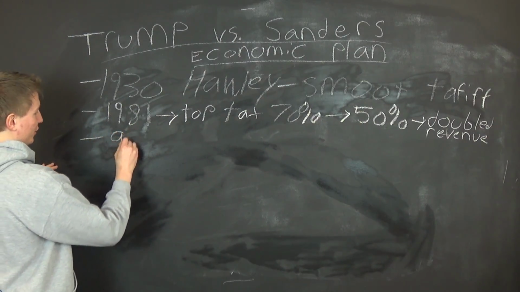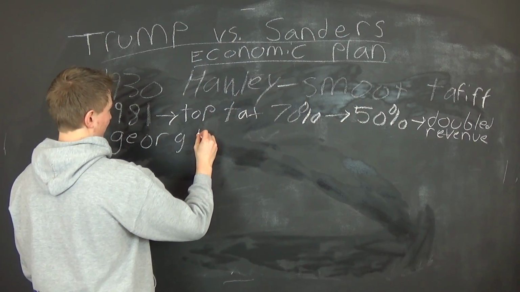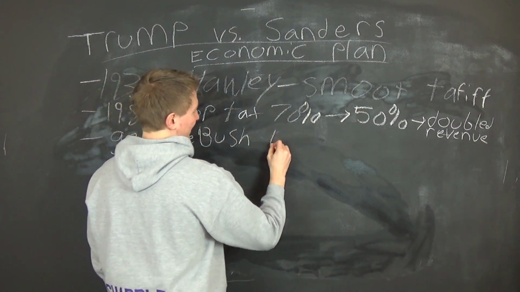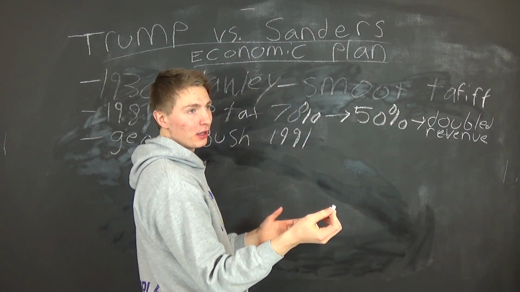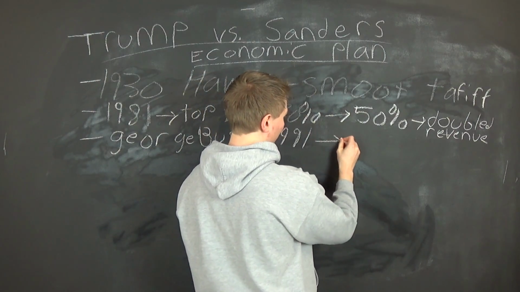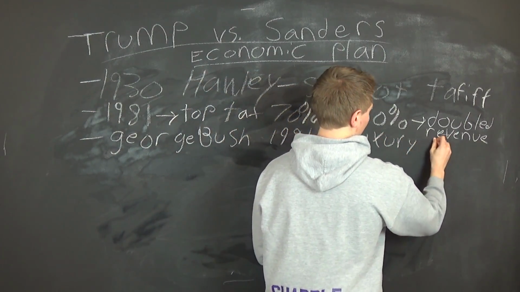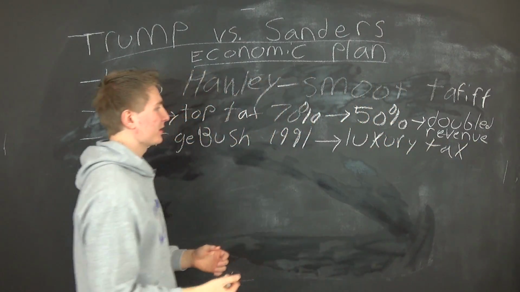George Sr. George Bush, almost spelled his name wrong. In 1991, what he did is he upped taxes on luxury items. So we're going to call it a luxury tax. He developed this luxury tax.